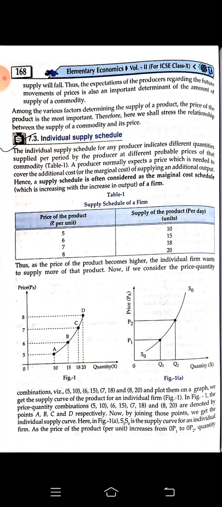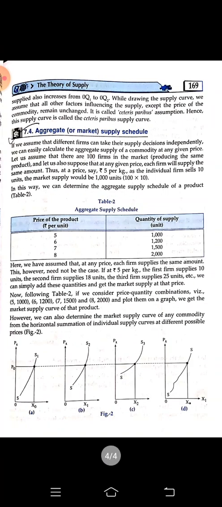Okay, aggregate supply means that we are summing up different farms together, adding them together, and then we are finding what is the supply of that product in the market. Okay, for individual supply curve, only one farm, supply of one farm, and aggregate or market supply curve is telling us about the different farms, what is the production they have done and what is the supply they have done at a given price.